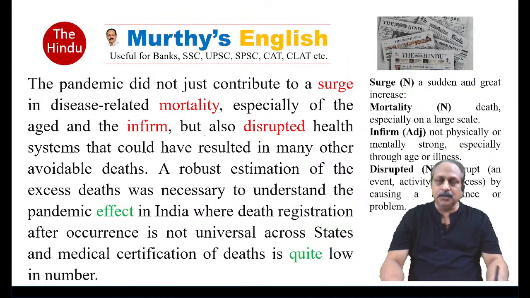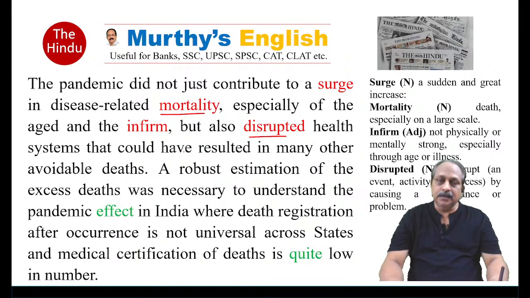So, what does this sentence talk about? The impact of the pandemic. What is the impact of the pandemic? The pandemic did not just contribute to a surge in disease related mortality. Because of the pandemic, a lot of people died and the number has gone up, especially of the aged and the infirm. Aged people and also those who are not physically strong in this context. Not only that, but also disrupted. Disrupt means interrupt health systems that could have resulted in many other avoidable deaths.